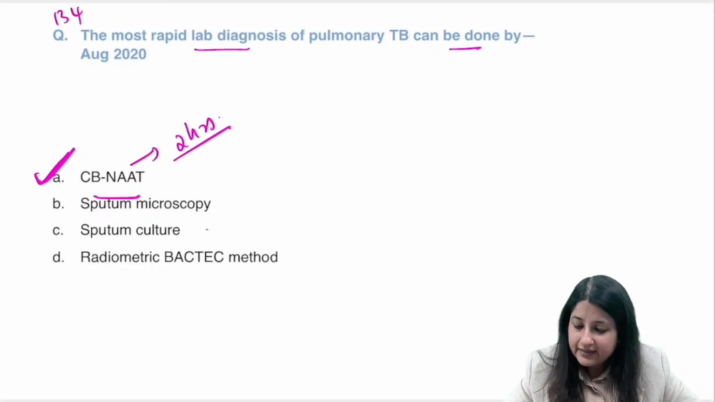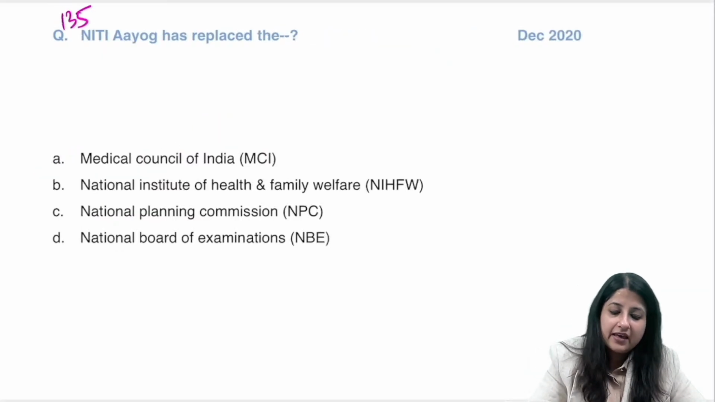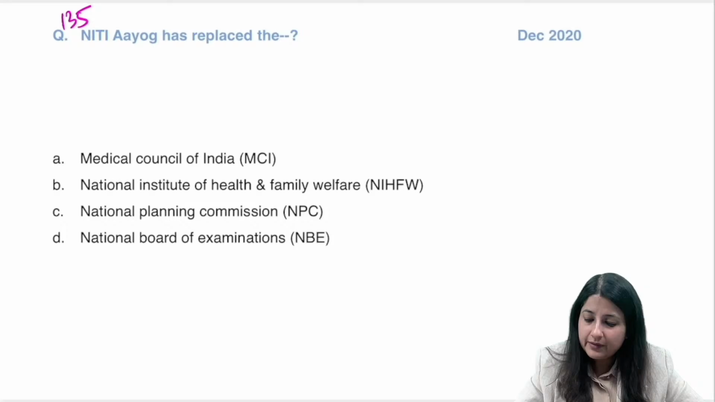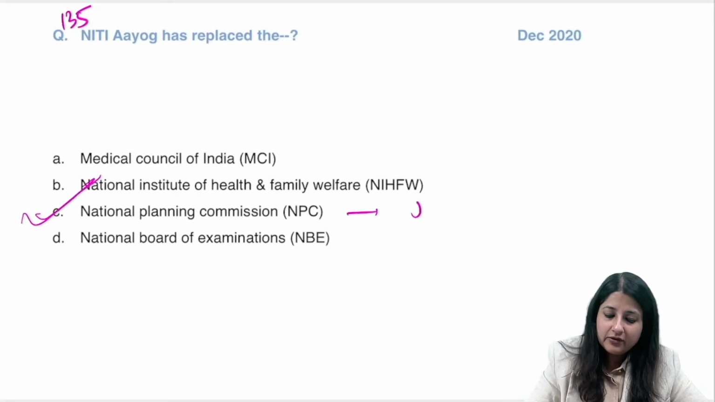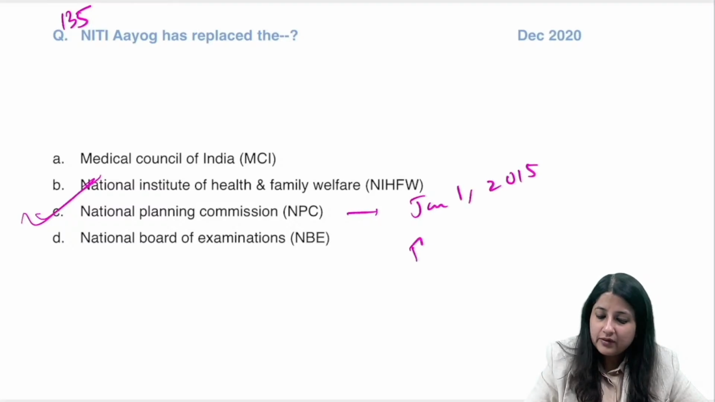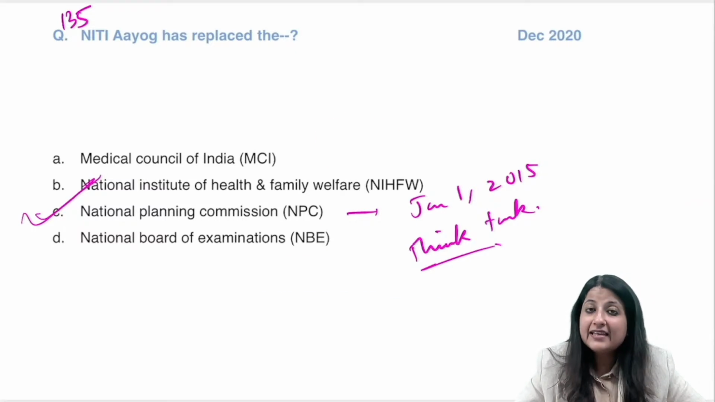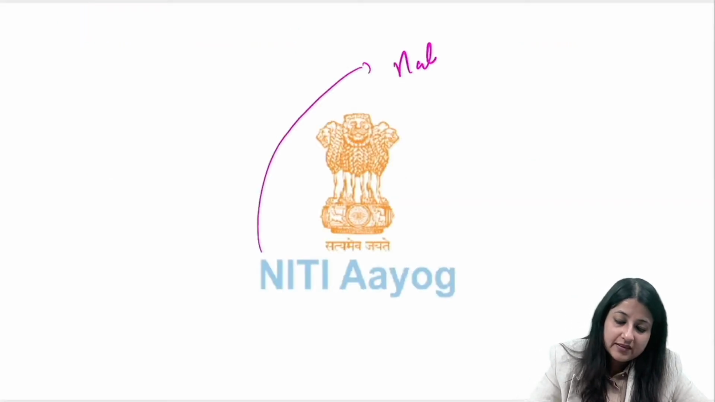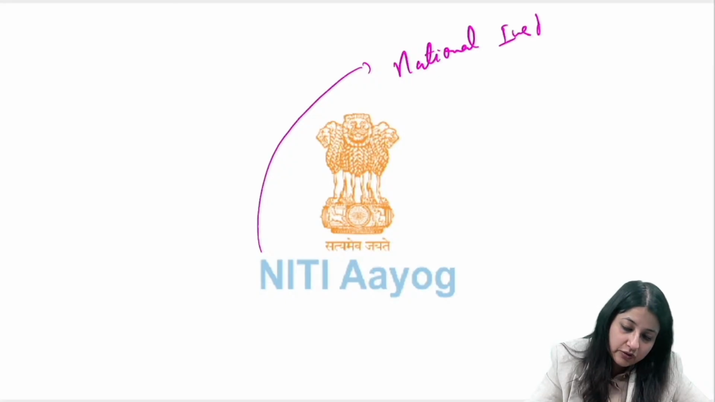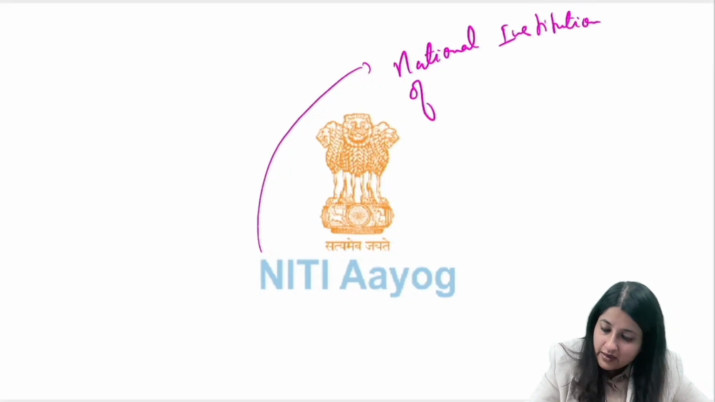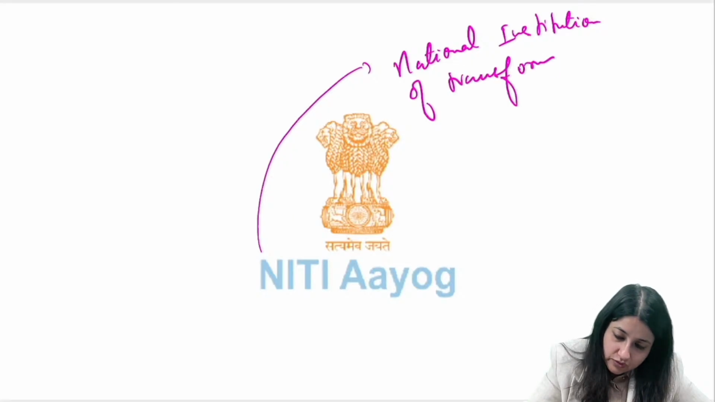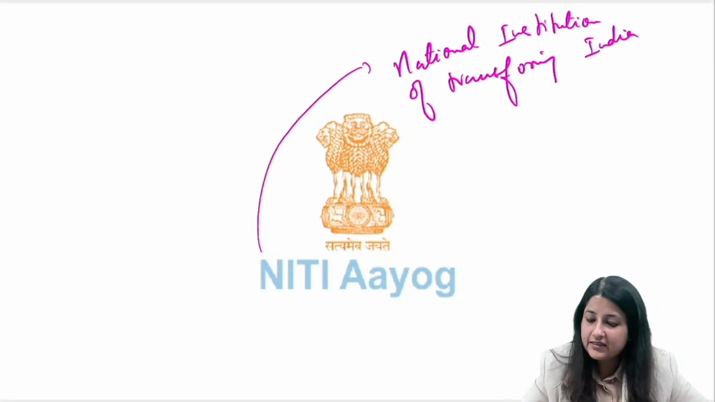Alright, let's do 135. Question number 135. What has Niti Aayog replaced? Niti Aayog has replaced the National Planning Commission of India, on Jan 1, 2015. Niti Aayog is the think tank of India. Its chairperson is the Prime Minister. National Institution of Transforming India. Don't say institute, say National Institution. That is Niti Aayog.